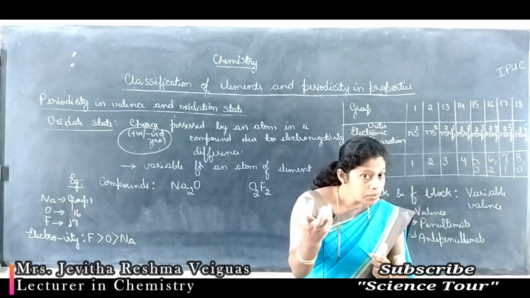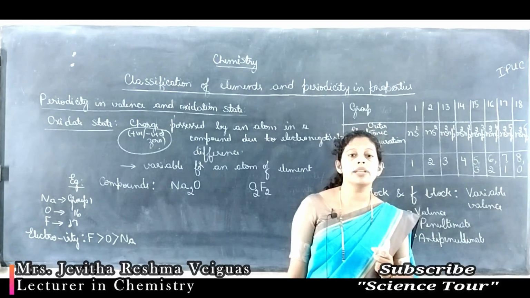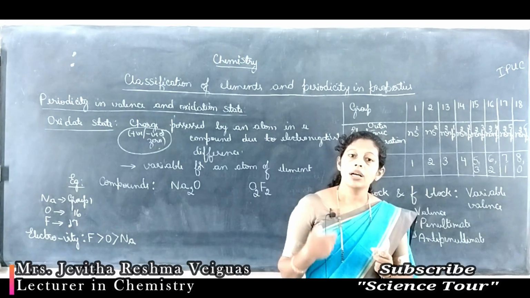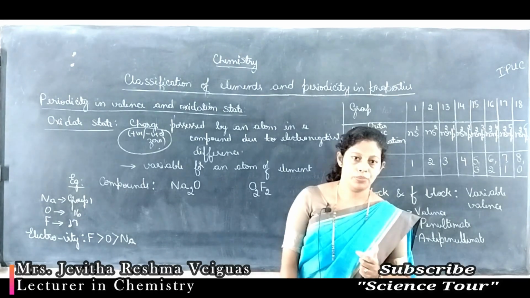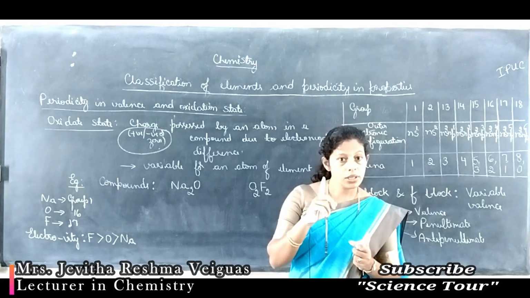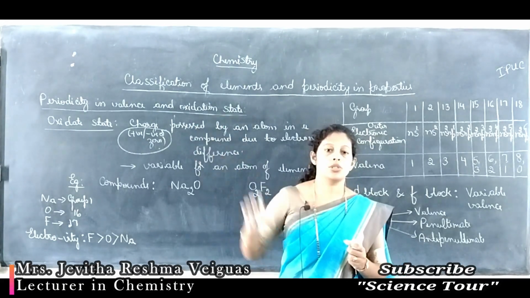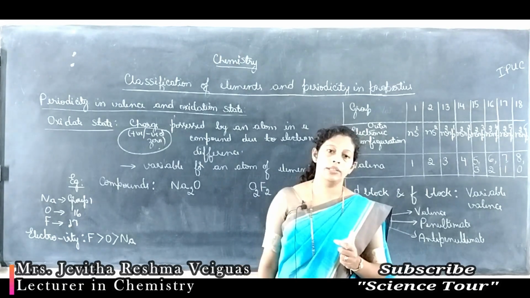If an atom accepts 1 electron, the charge on it is -1. If an atom gains 2 electrons, the charge on it is -2. So charge is positive if electrons are lost. Charge is negative if electrons are gained.